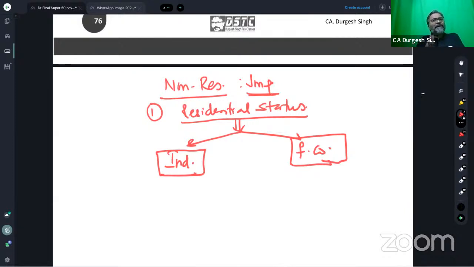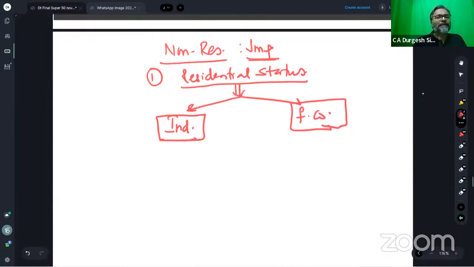Students, I'll start with the foreign company first, because foreign company is the question which is given to us. And then after this question is over, I will quickly run through the basic provisions of the residential status of the individual. But let me first start with the foreign company.